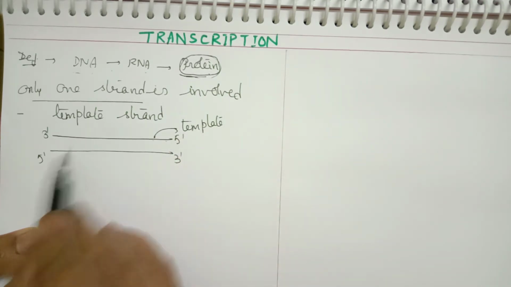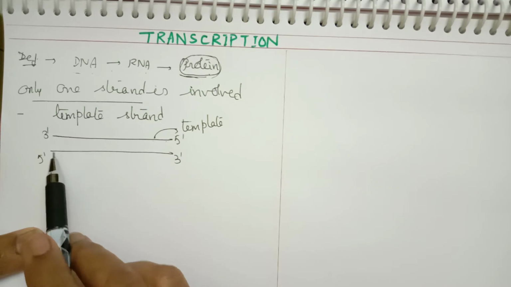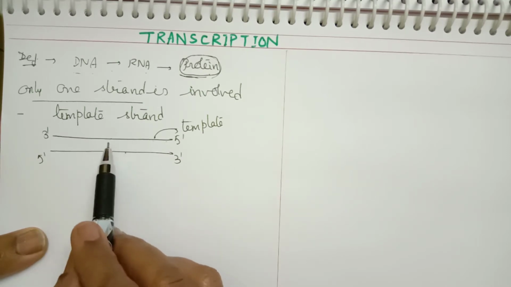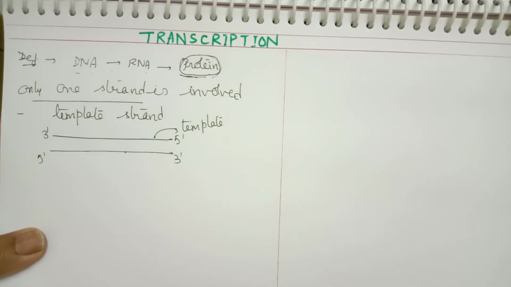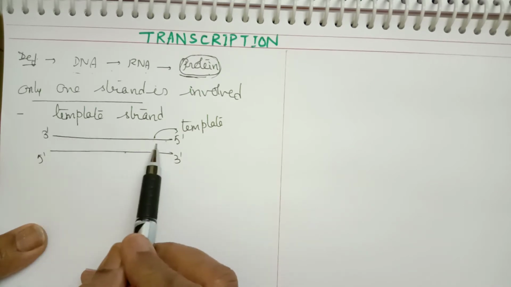That means on this strand mRNA is synthesized. mRNA cannot be synthesized on the other strand. Similarly, both the strands cannot simultaneously participate in the synthesis of mRNA. Unlike DNA replication, where both the strands are involved, for formation of RNA only one strand is involved, that is, the strand which is in the 3' to 5' direction.